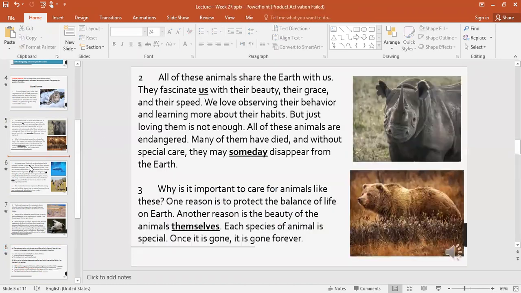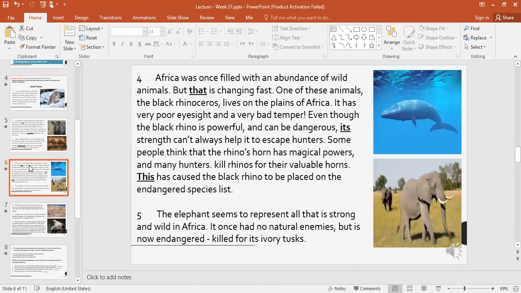Okay, let's continue with paragraph 4. This is the blue whale and this is the elephant. Now we're going to talk about them. May I read?